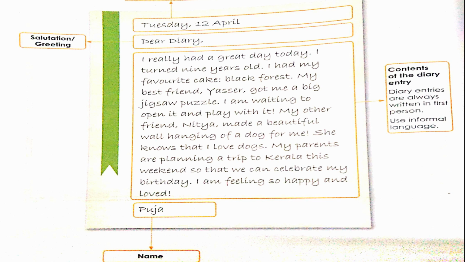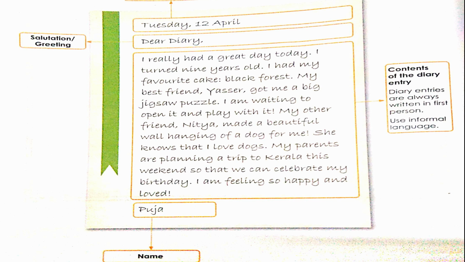My other friend Nitya made a beautiful wall hanging of a dog for me. She knows that I love dogs. My parents are planning a trip to Kerala this weekend so that we can celebrate my birthday. I am feeling so happy and loved.